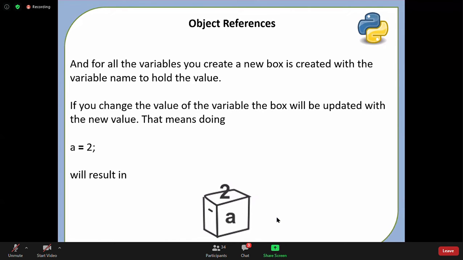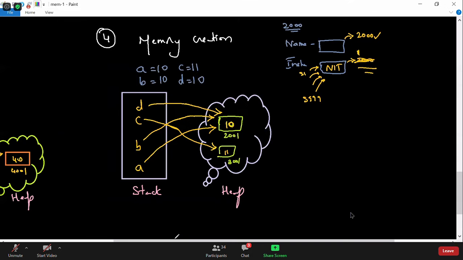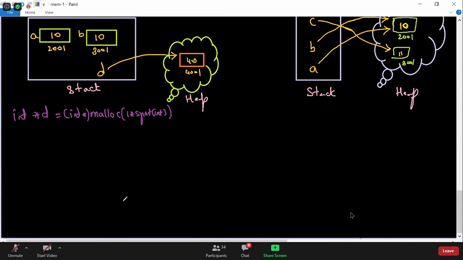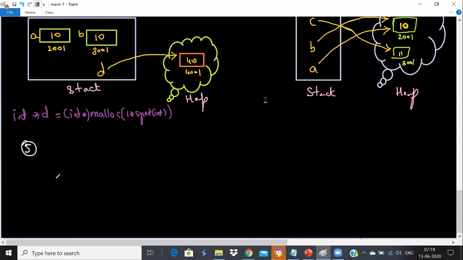Okay, very good. Let us see things here now. Let's talk about other programming languages now. This is our fifth point. I'll name it in some time. So let us try to write some example and let us see what happens in this.